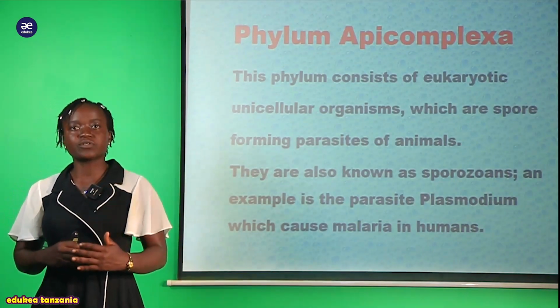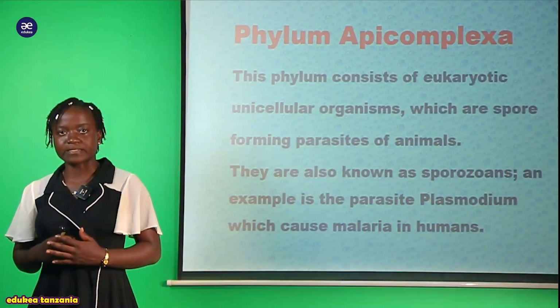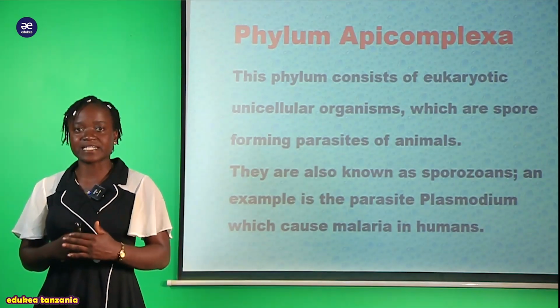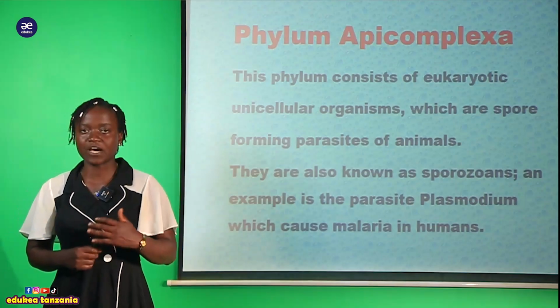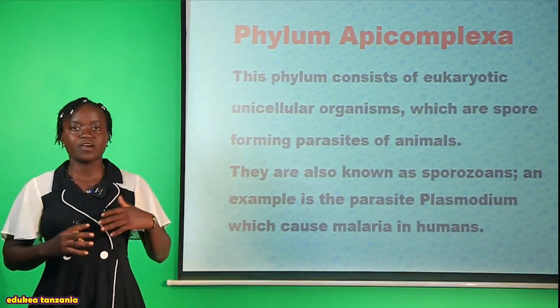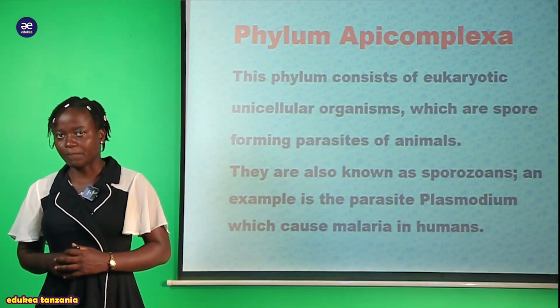Not only that, we are going to look at the life cycle of the representative member in this phylum. So now, my students, let's start looking at the short introduction to this phylum Apicomplexa.